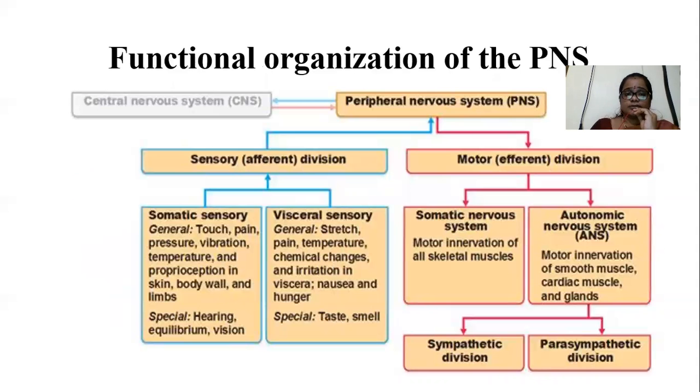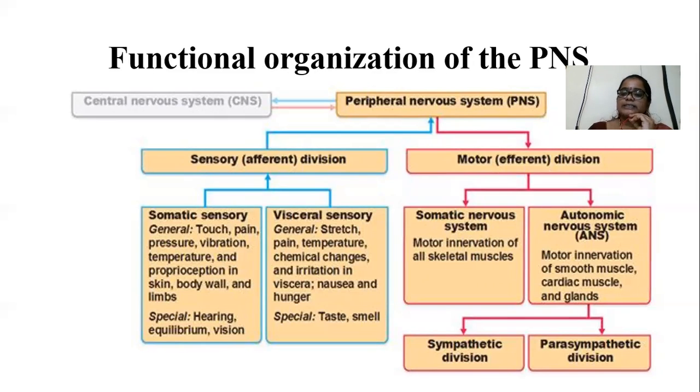The sensory division responds to two kinds of stimuli, that is somatic sensory stimuli and visceral stimuli. Somatic sensory stimuli are present outside of the body, and visceral stimuli arise inside our body. The motor division is divided into two types: somatic and autonomic. The autonomic is divided into two types: sympathetic and parasympathetic.